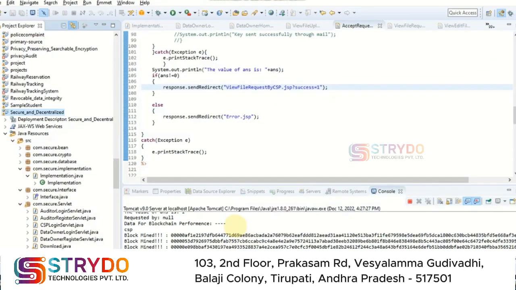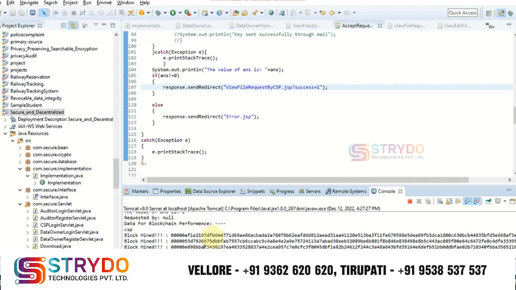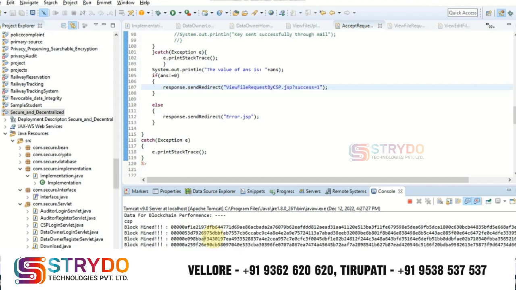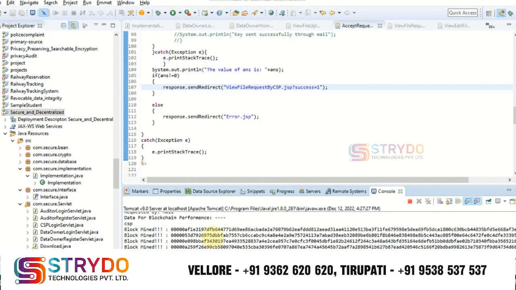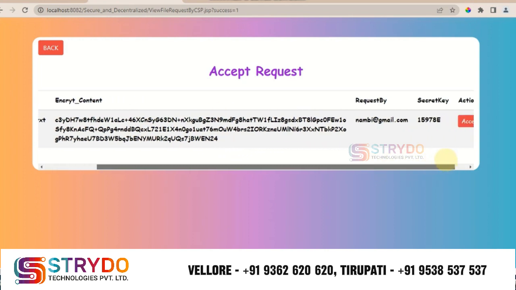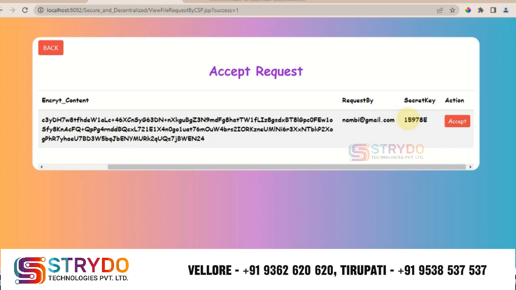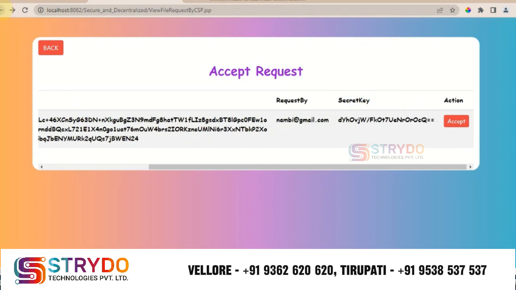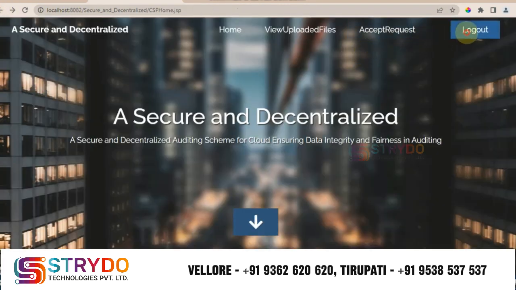Once the process is done, the acceptance is notified, with the secret key decrypted. Finally, go back and log out from the CSP.